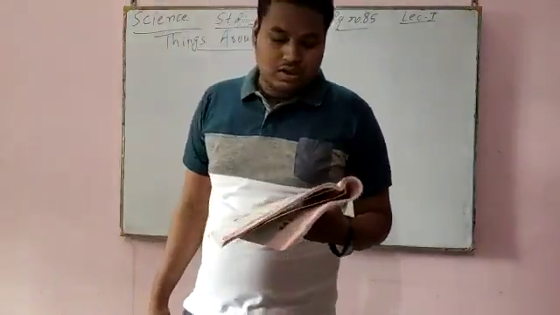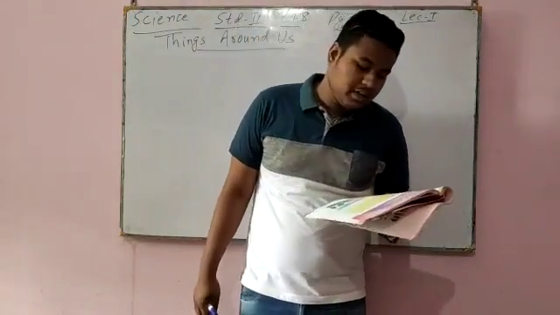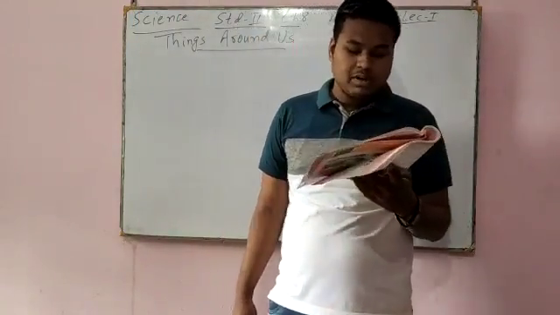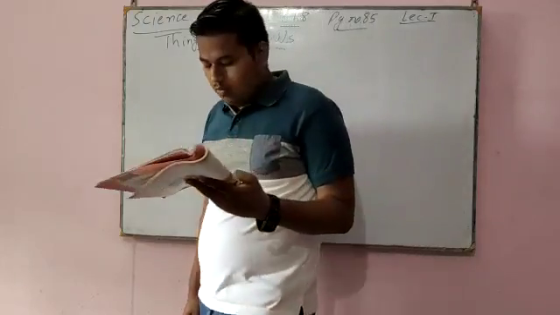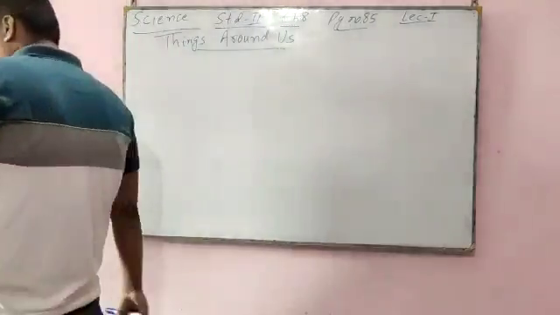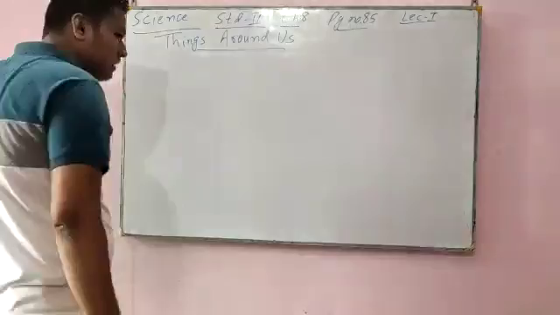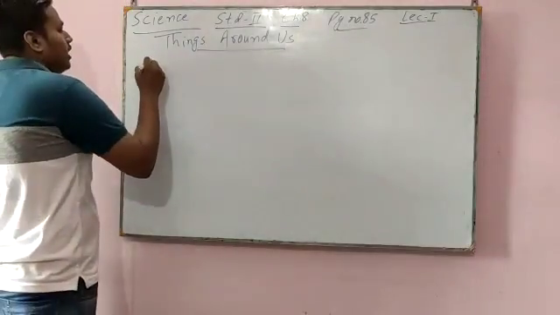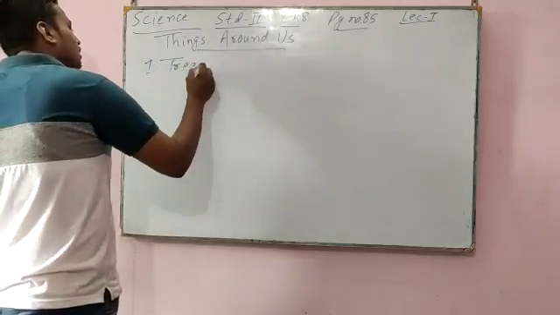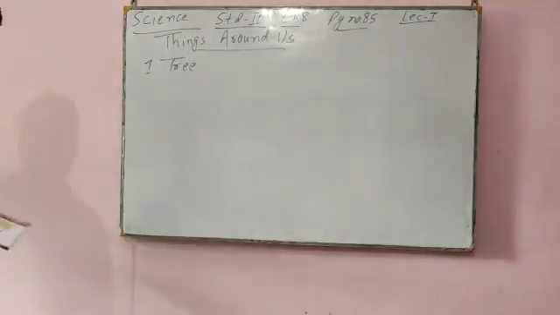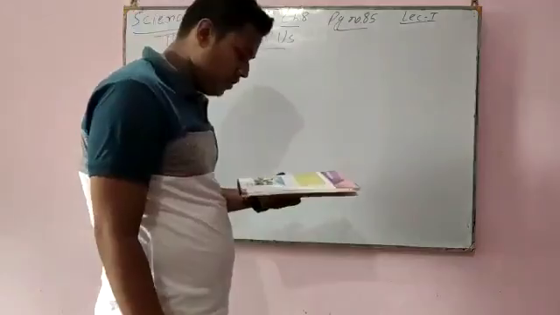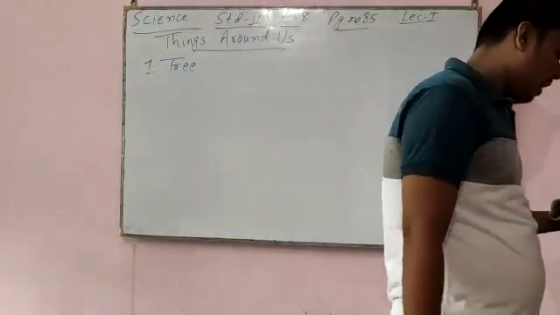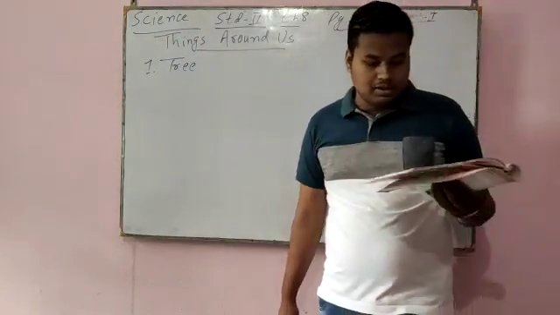Number one: I am tall and big, I have a thick trunk and I am covered with leaves. What am I? I am a tree. Second: I have wings and I can fly. I have 2 feet and a beak.